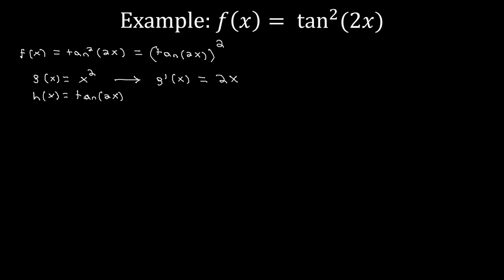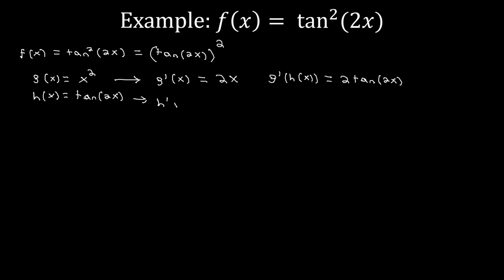So now what that means is that g prime of h of x, because again we want to evaluate g prime with h of x, is going to be equal to 2 tangent of 2x. Next, we now need to find h prime of x.